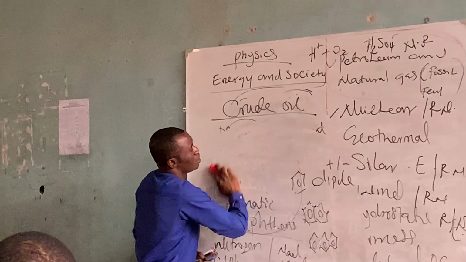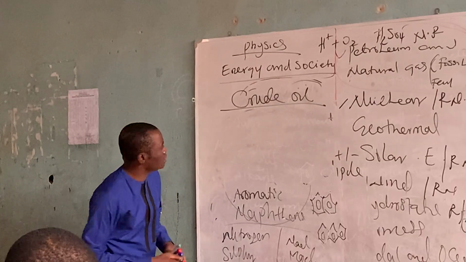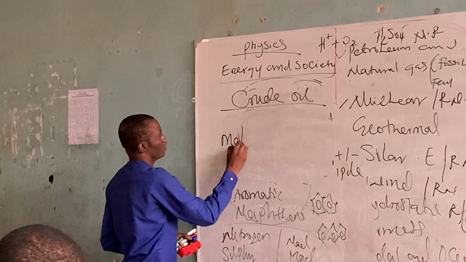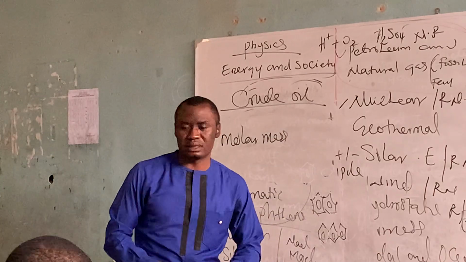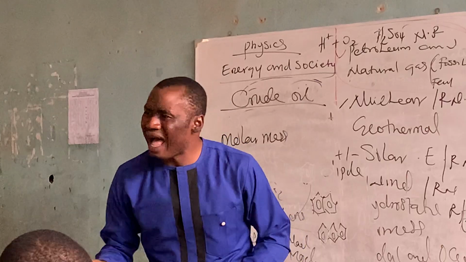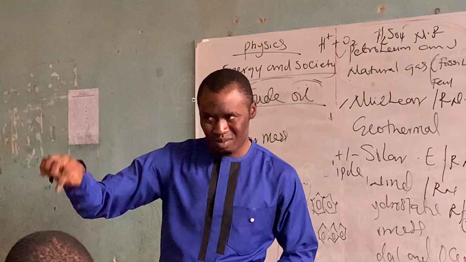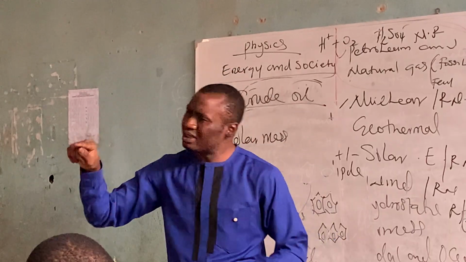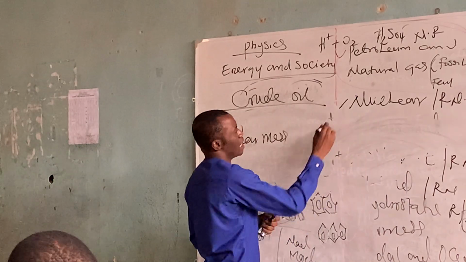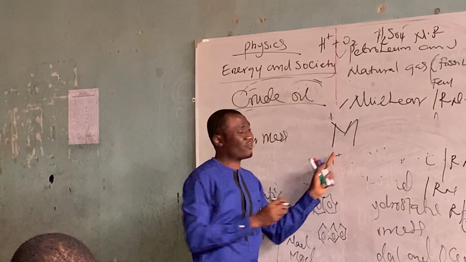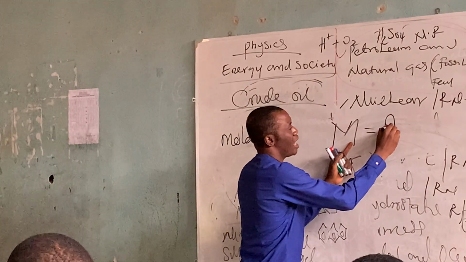You are talking about molarity. What are you talking about? Molar mass. If you hit the wall, listen. If you hit the wall, molar mass. It's not molarity. Molarity is different from molar mass. Are you following? Molarity is M. Capital M is capital M, not small m. If you write small m, it's not that. It's capital M over an M over V.